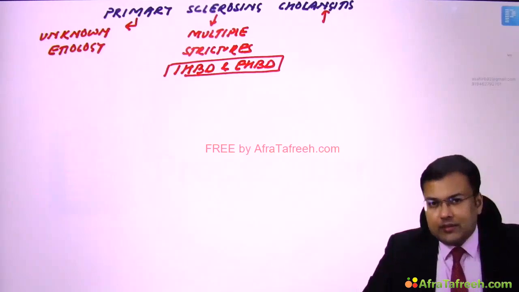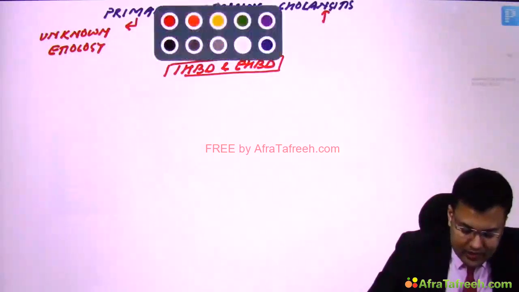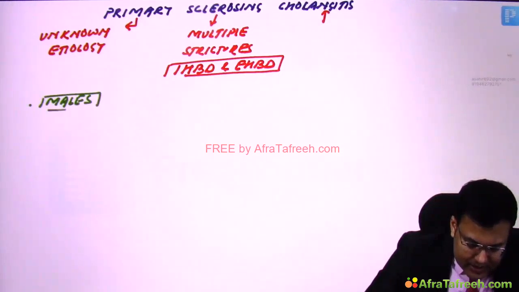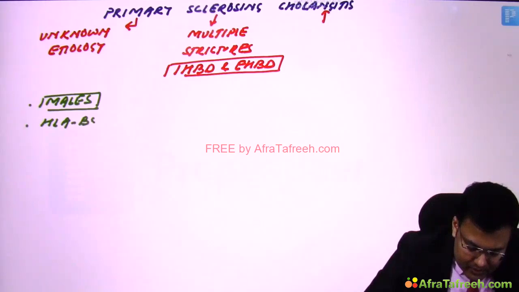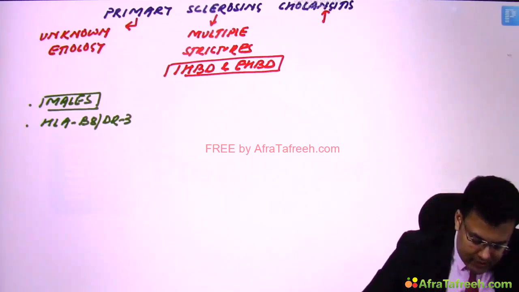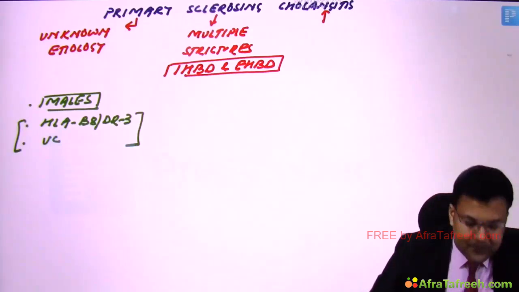Okay, so in this primary sclerosing cholangitis, there is unknown etiology, and we discussed this is more common in males. You have to remember, because this was asked many times. It is associated with HLA B8 and DR3, and all of you must be knowing that there is strong association of primary sclerosing cholangitis with ulcerative colitis. So it is associated with ulcerative colitis, right?